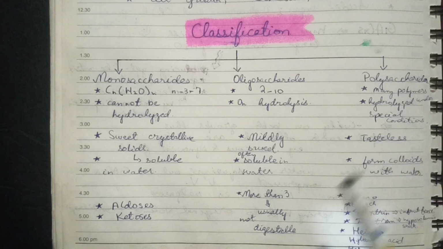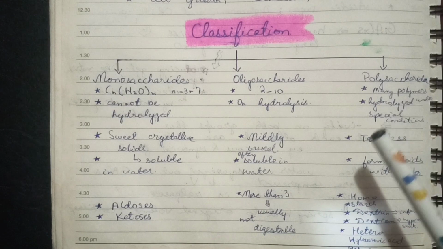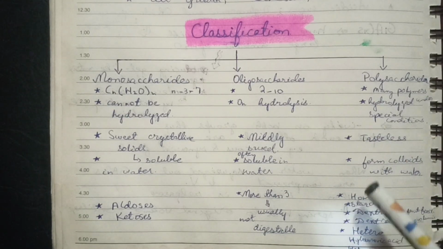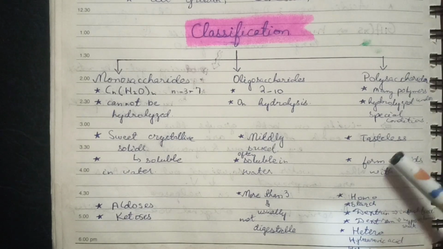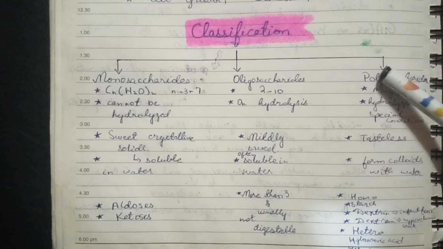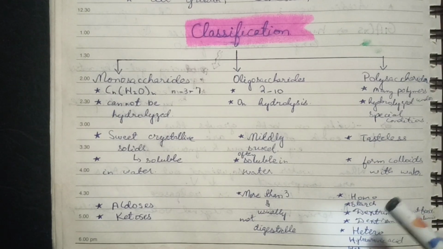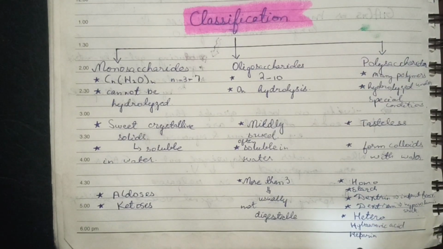If they are the same, they will be called homopolysaccharides. But if they are different, they will be called what? They will be called heteropolysaccharides. The homopolysaccharides include starch and glycogen, and starch will be further hydrolyzed to dextrins, which we will see later, that will be further hydrolyzed to maltose, and maltose will be further hydrolyzed to what? It will be hydrolyzed to glucose. So starch and dextrins are examples of homopolysaccharides, while hyaluronic acid and heparin are examples of heteropolysaccharides. The biomedical importance of all these classes will be discussed in the next video.